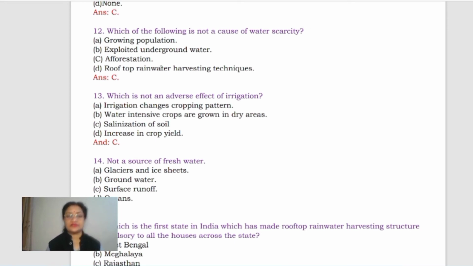Rooftop rainwater harvesting techniques are also used to save water, to conserve water, not a cause for water scarcity. Okay, and afforestation also the same way. When the trees are more over any area, that will help in conserving water. So these two, C and D, both can be correct in this case.